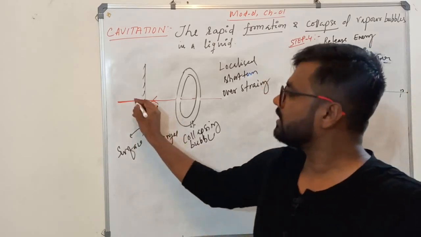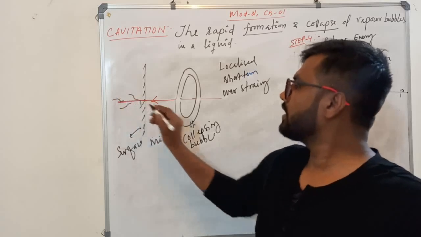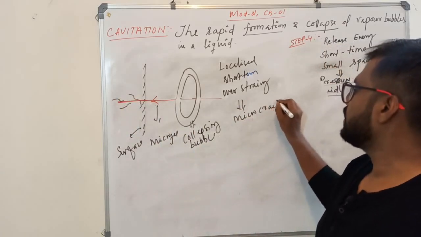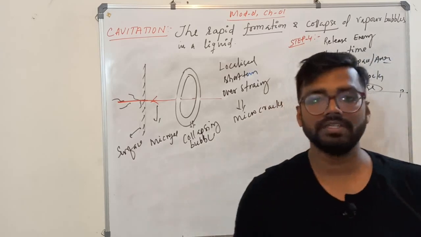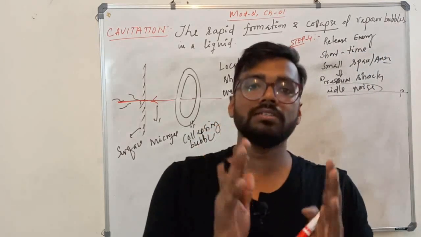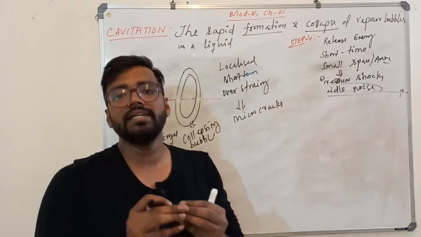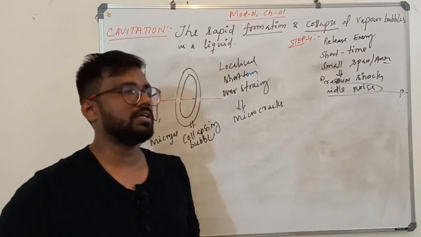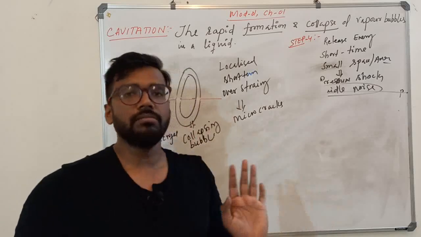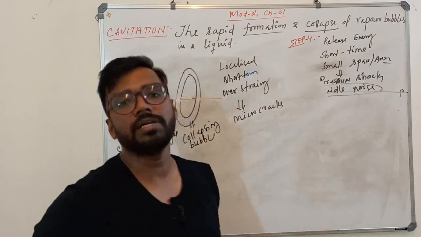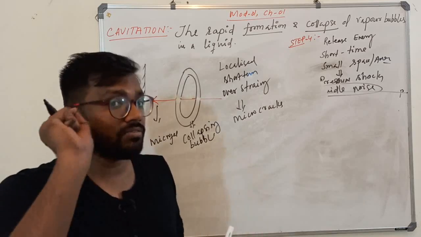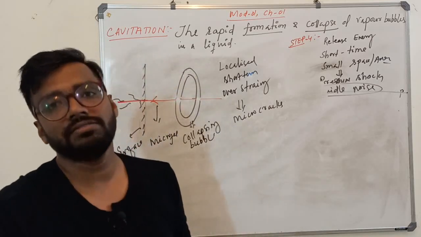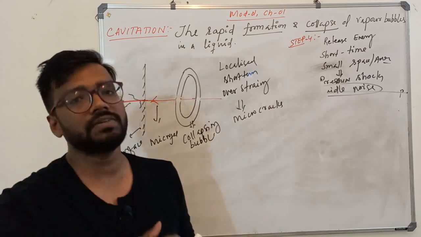This will create micro cracks on the surface. And we know whenever a crack develops, it has a tendency to propagate. Then the crack will propagate, and at the end, whatever you are doing will be damaged. It will break completely. So this is a very serious effect of cavitation.